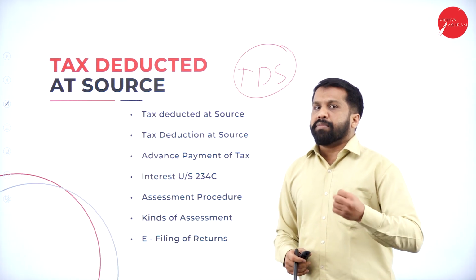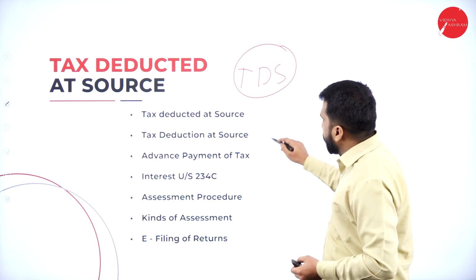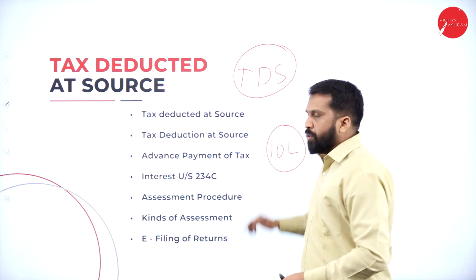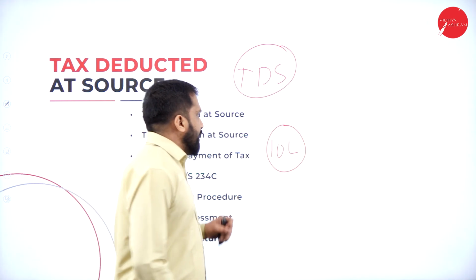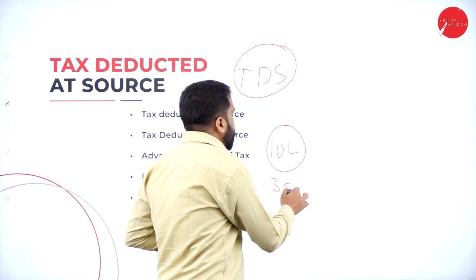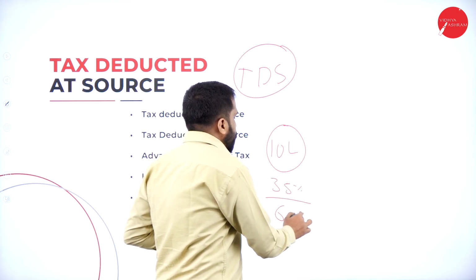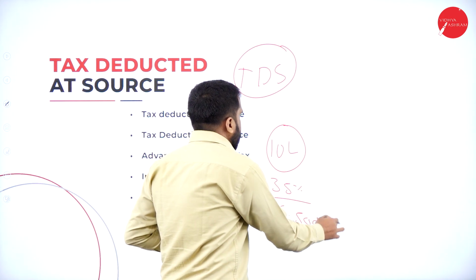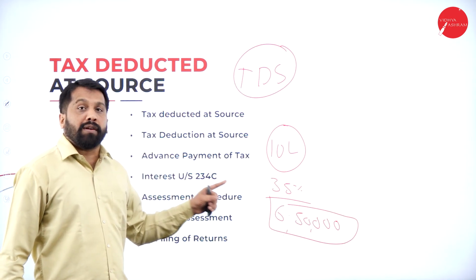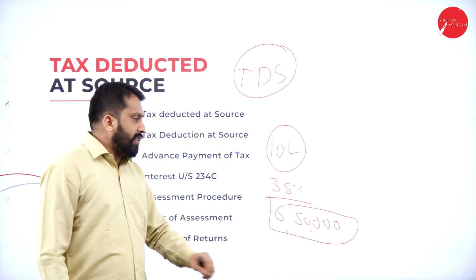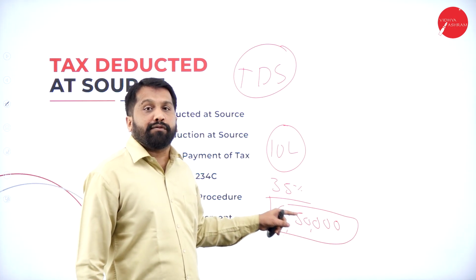You went to some KBC show and won 10 lakh. Will they pay you the complete 10 lakh on the spot? No. Out of 10 lakh, they will deduct 35% tax. They will give you 6 lakh 50,000. Whatever prize amount you win, from that they deduct tax.